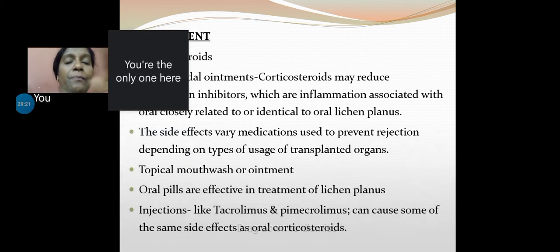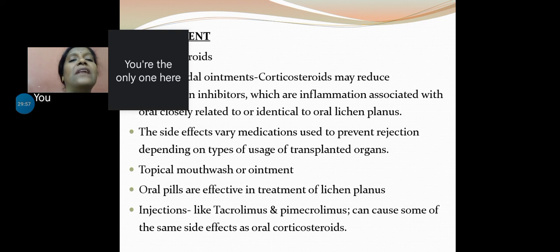Treatment is very simple. Now we know what the etiology is. The etiology is autoimmunity, so the best way we can treat it is by corticosteroids. Don't underestimate autoimmune disorders. They are very tricky, very symptomatic, very painful, very tough to control. So you will have to use corticosteroids. Usually topical corticosteroids are the first line of choice, but if symptoms are very severe, with itching and a tendency to hurt yourself by itching and opening the sores, so that secondary infections can set in, in those conditions we may have to go ahead and give systemic steroids.